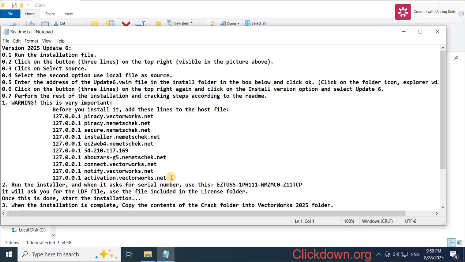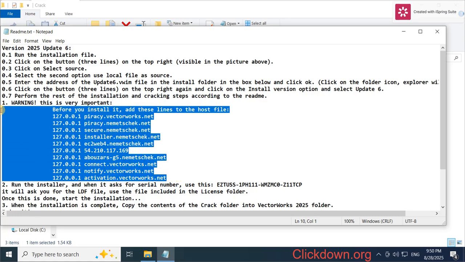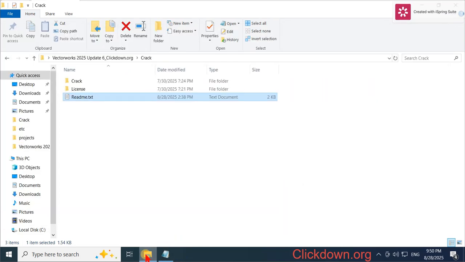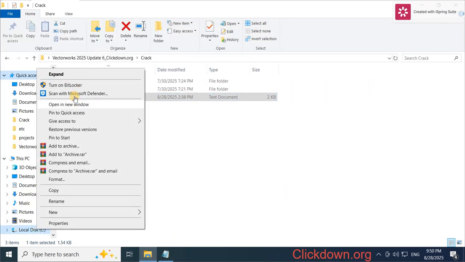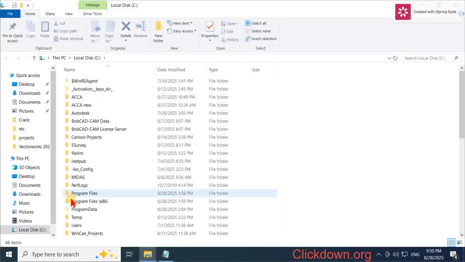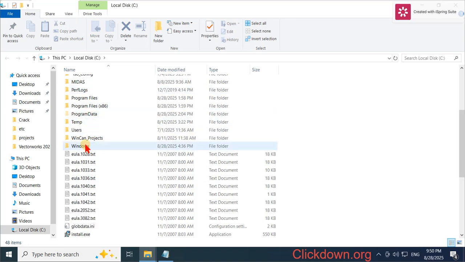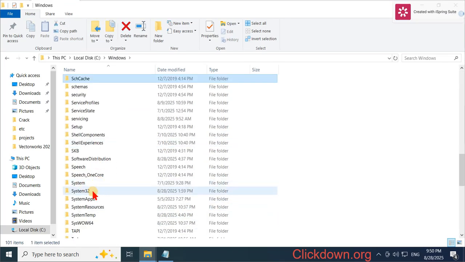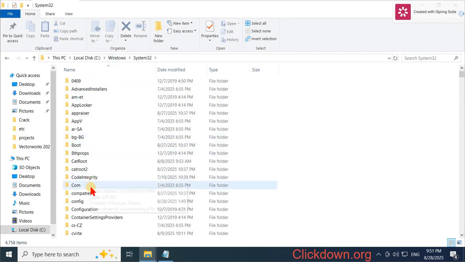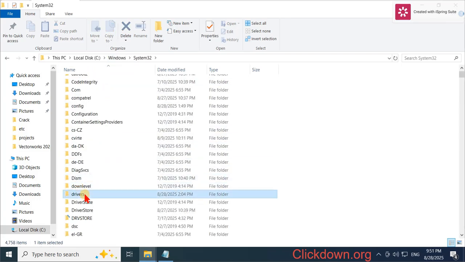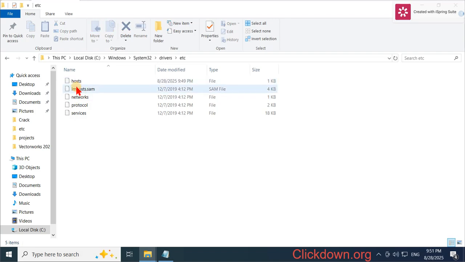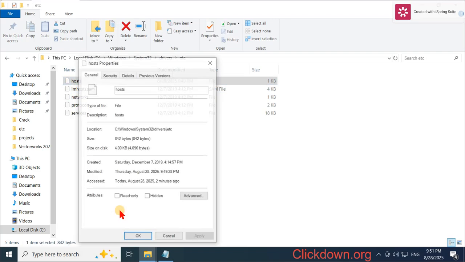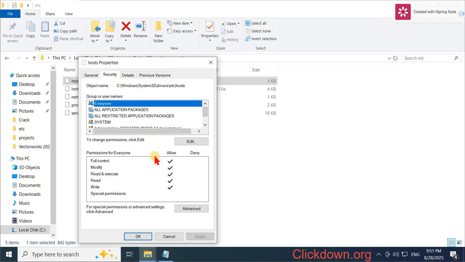The first one, we need to add these lines to the hosts file. Go to the C drive and go to the Windows folder, go to System32, and go to drivers, etc folder, and right click on the hosts file, go to the security tab